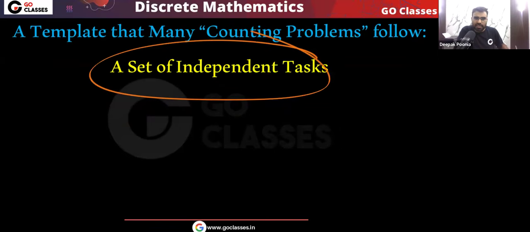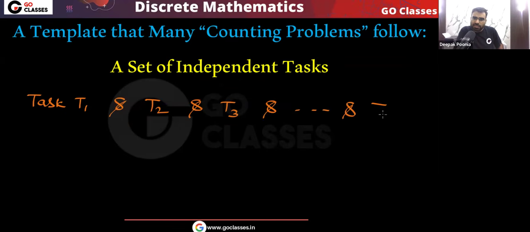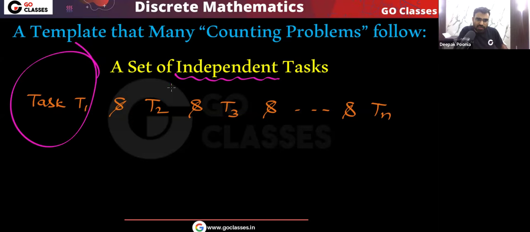Now, let's discuss this template. You have a set of independent tasks. Let's assume you have task T1, and you need to complete task T2 and task T3 and task Tn. So these are the total n tasks that we have. And remember, these are independent tasks, means they do not affect each other. How you do this task has no effect on how you do this task. They are completely separate, completely independent tasks.